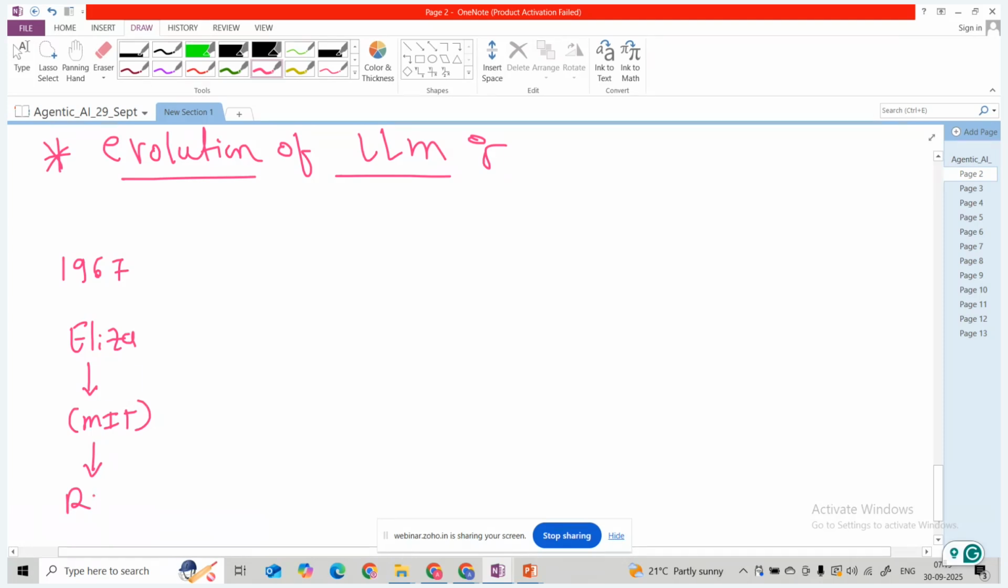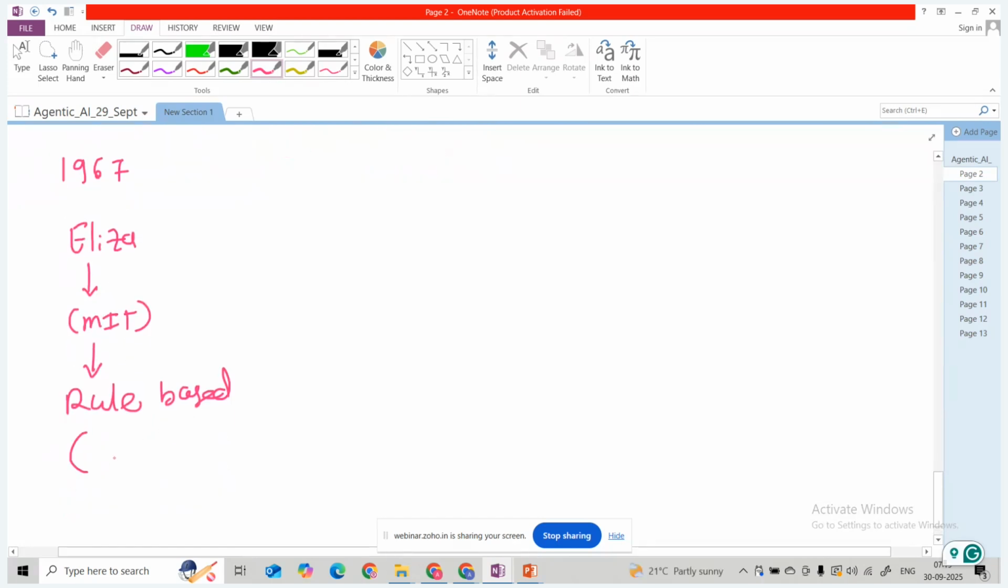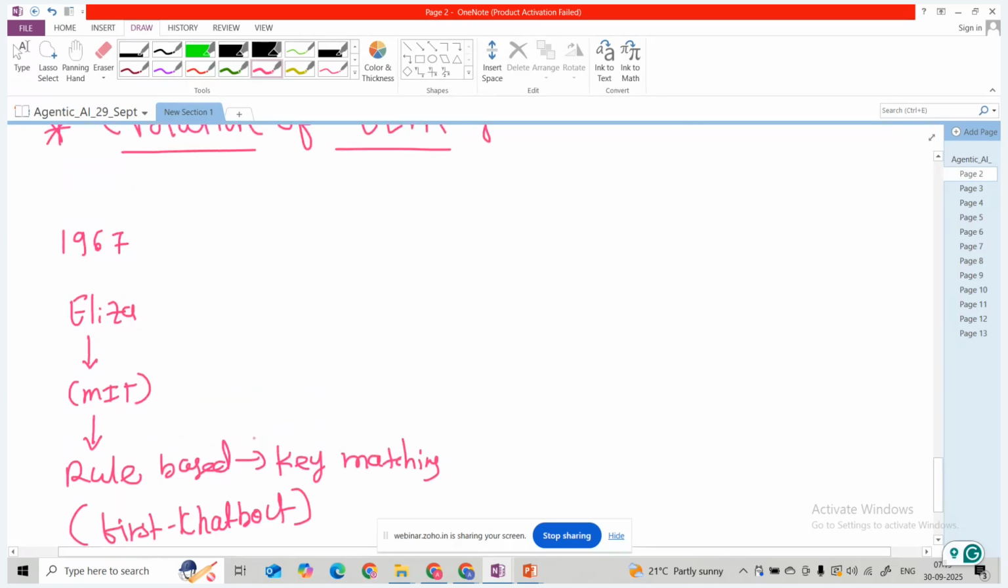It is based upon keyword matching, guys. If the keyword matches, then it will give a response. So it is not able to do real-time understanding, and it gives limited responses. So this was Eliza.